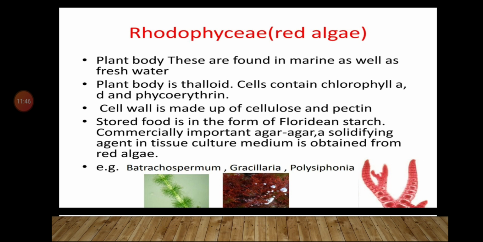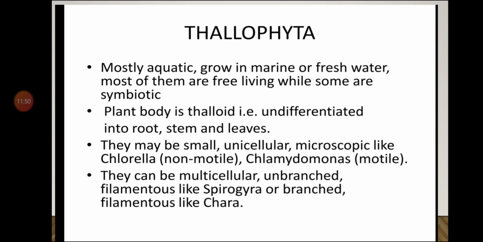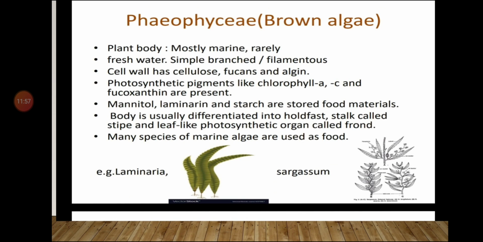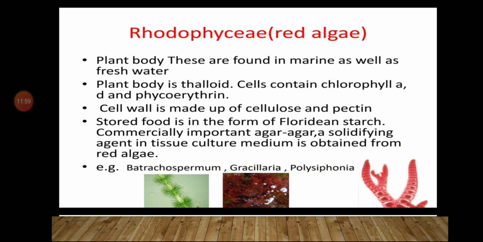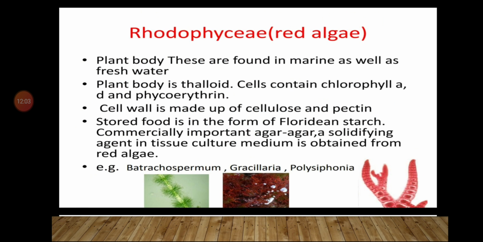So, we have studied the three different types of algae in Thallophyta, that is Chlorophyceae, green algae, Phaeophyceae, brown algae, and Rhodophyceae, red algae. Green, brown, and red algae, and we have seen the characteristics of these different types of algae.